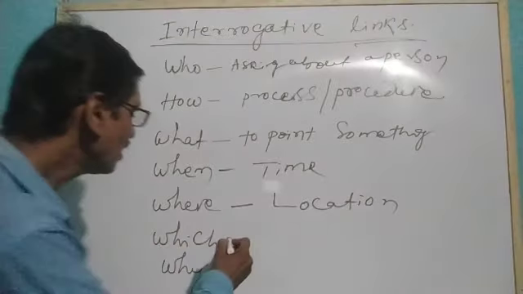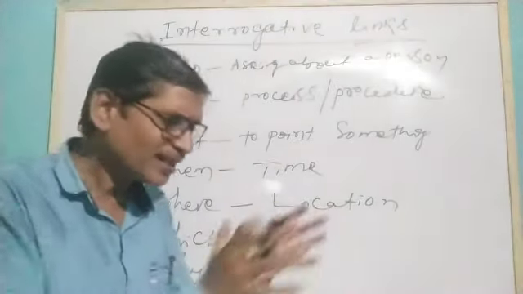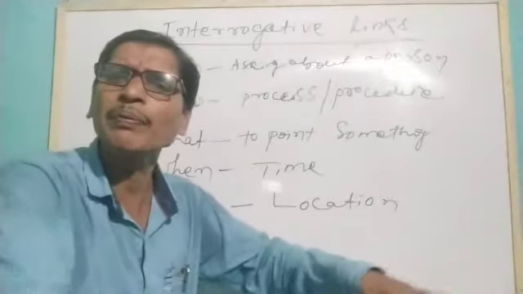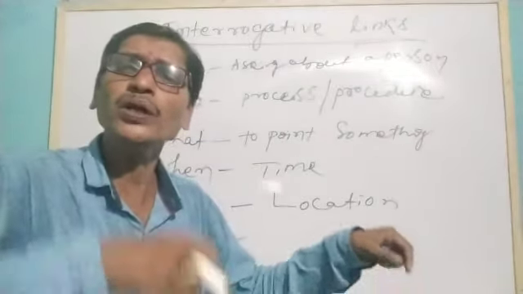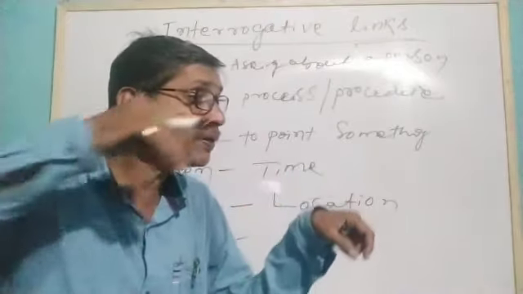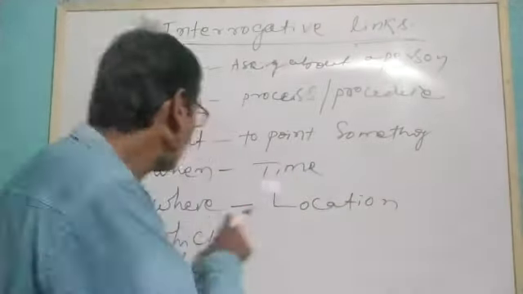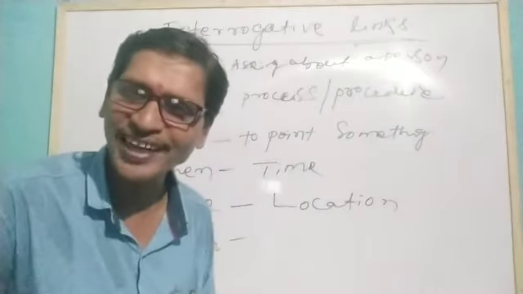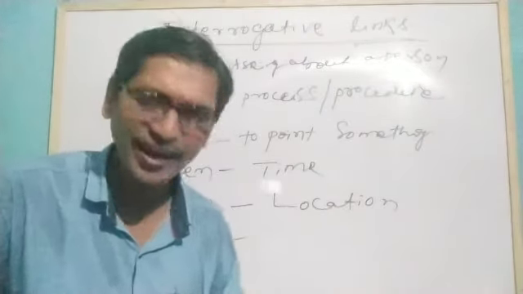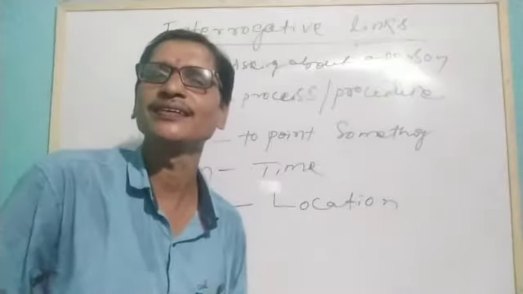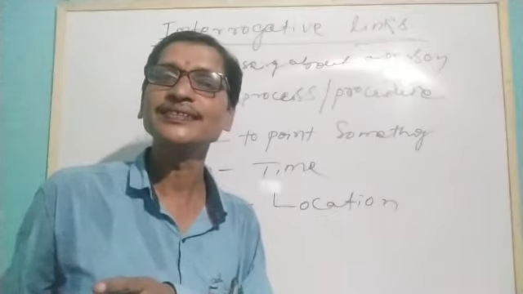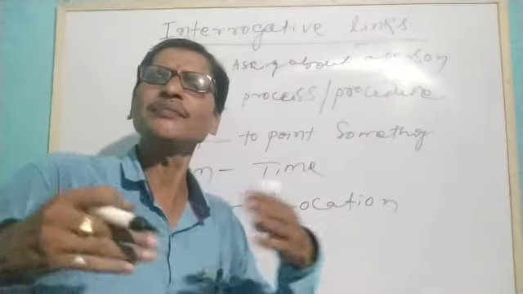Understand? So similarly, which means there is a group of things, there are several things available in front of us, and we want to particularly select something, then we can use which. Which book do you like to read now? Here are the books. Which book do you like? Whether you like poems, stories, novels, or something else.